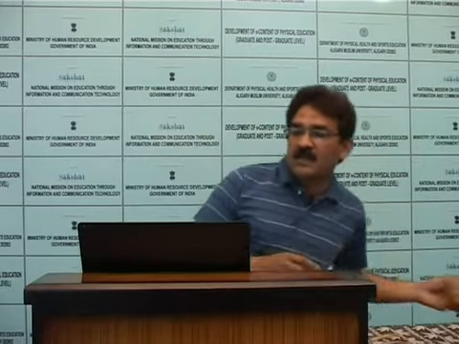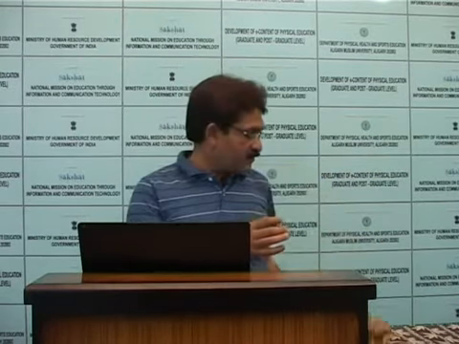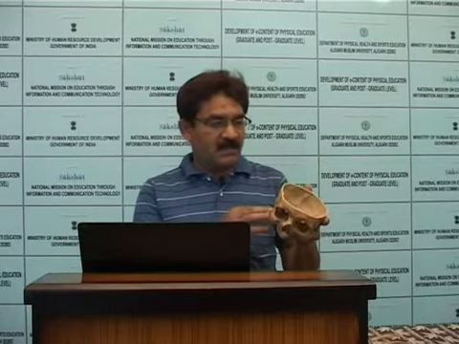Facial bones are 14, and the hyoid bone is 1. In this skull, the auditory ossicles are 6. This is the part where the ossicles reside. Cervical vertebrae are 7.